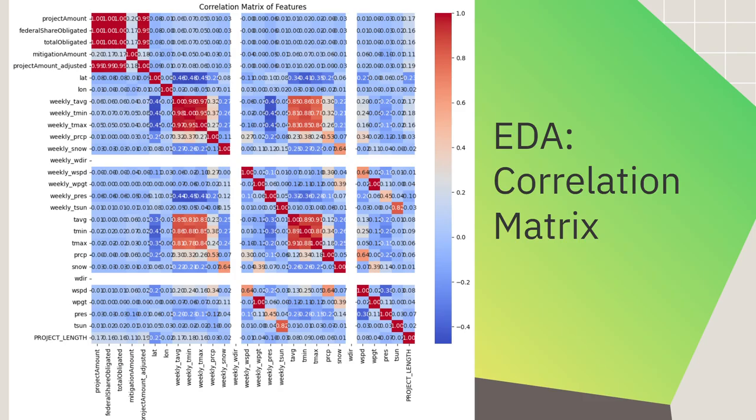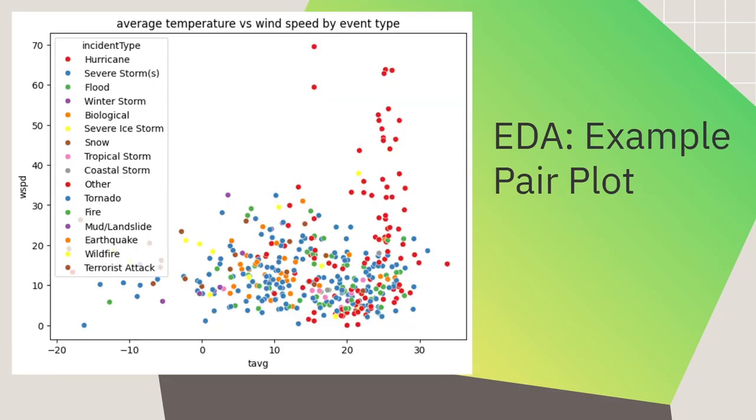The correlation matrix was pretty interesting. There's some pretty strong correlation between the different weather data that we added and then imputed. And they seem to be correlated pretty strongly with each other, which is interesting. And they are also pretty highly correlated with the costs, which is promising.